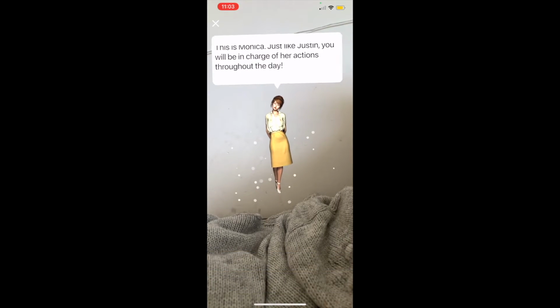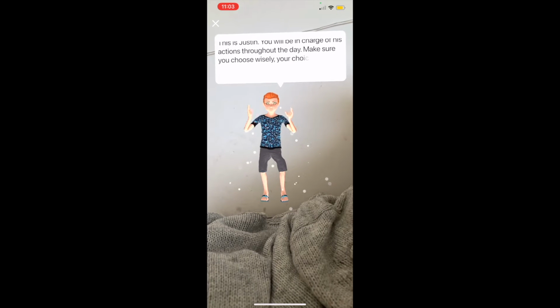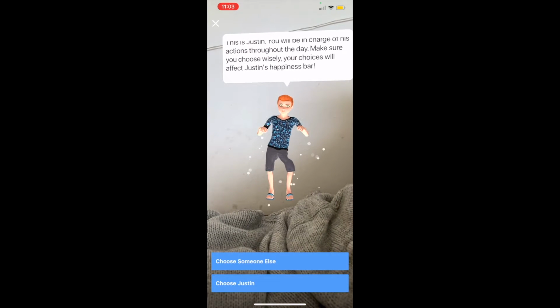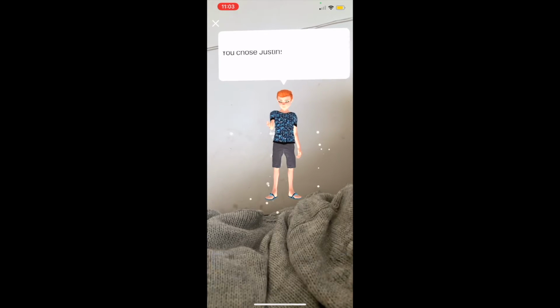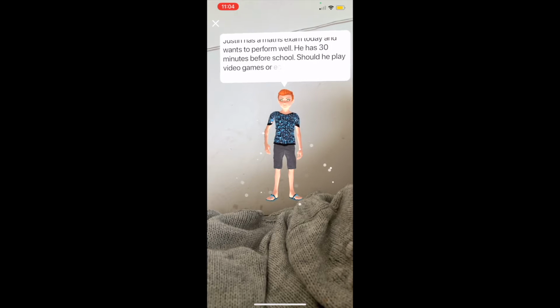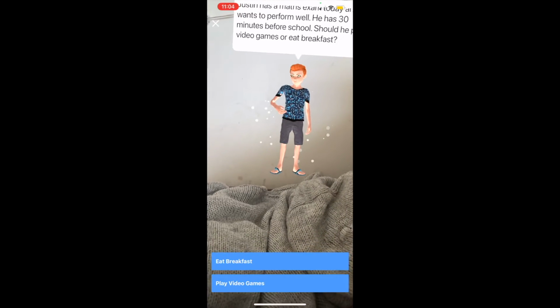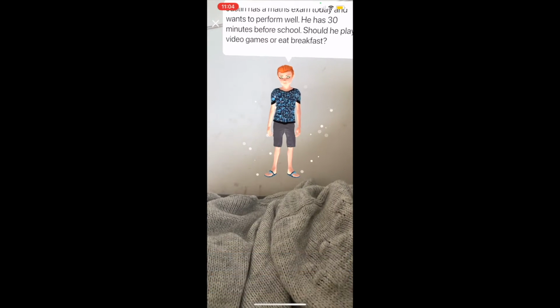The text is a little bit cut off. I'm not sure why that is, but it doesn't always do that, which is strange. I didn't know how to work that out. And then you pick him, you continue this game, and it will come up saying that he has got an exam today, but he wants to do well. He's got 30 minutes before school. Should he play video games or eat breakfast? So the user will then pick which one they think is the best option for him.